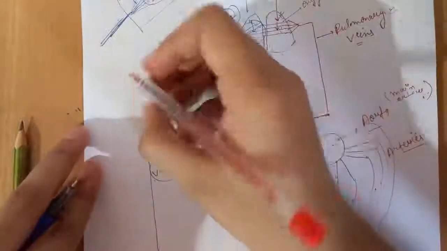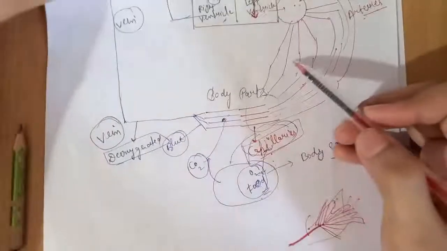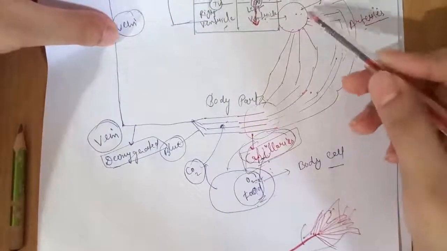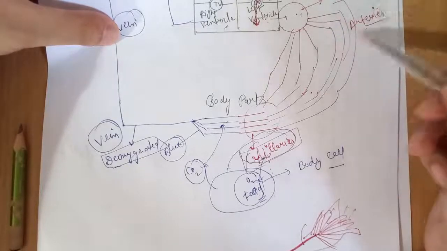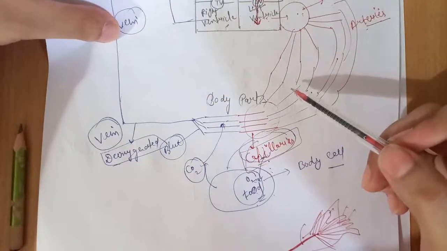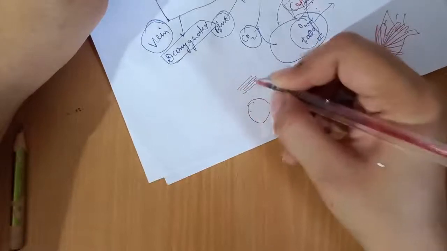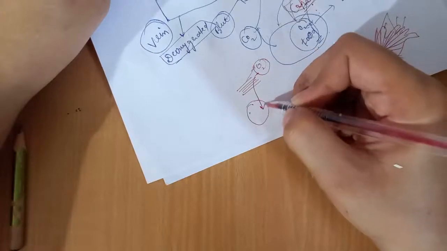And here, what happens in the body parts? Body parts are supplied with blood vessels. Let's see again: suppose this is the aorta, and from the aorta it is further distributed into arteries, and through the arteries blood reaches each part of the body and each body cell. These are blood capillaries, and they contain oxygen, and this oxygen enters our body cell.